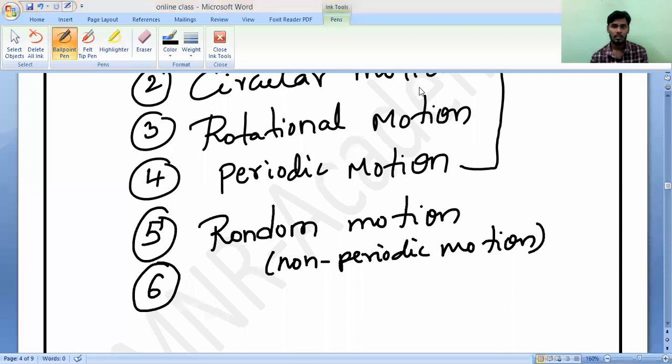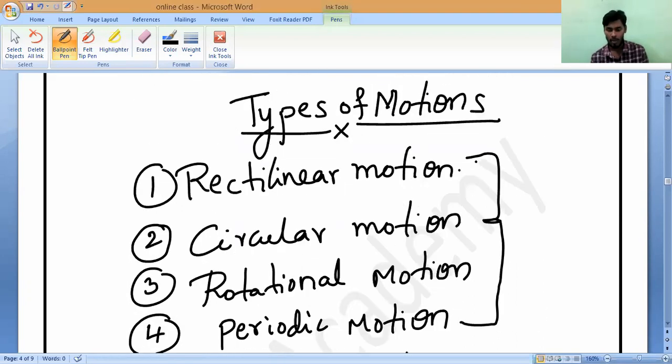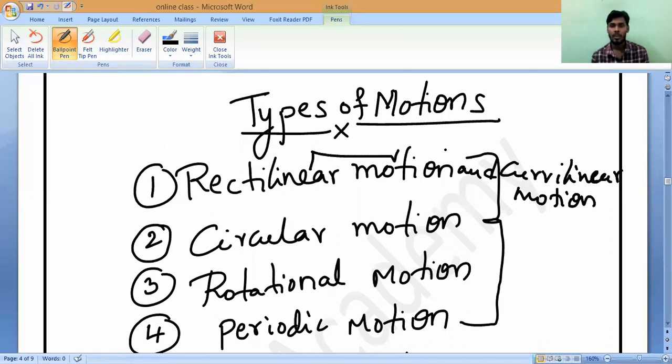Sanat? Translatory motion. Okay Pranav, not an issue. Actually, translatory motion is of 2 types. One is rectilinear motion and another one is curvilinear motion. So only these will come under it. Remember always, rectilinear motion and curvilinear motion, note it down. Both these types of motion we call by a single name, that is translatory motion. Is it okay, Narayan?